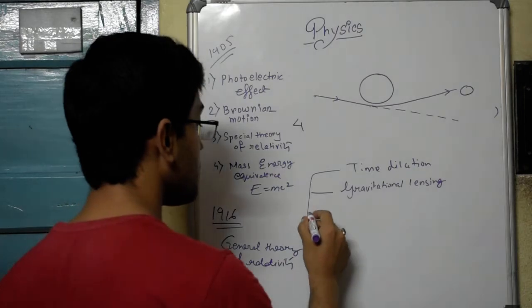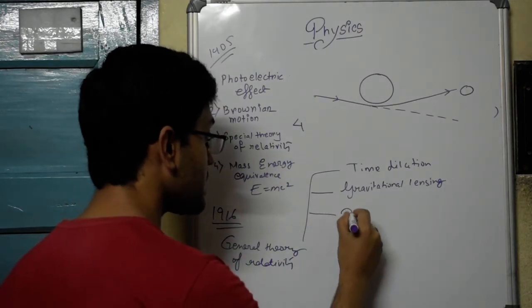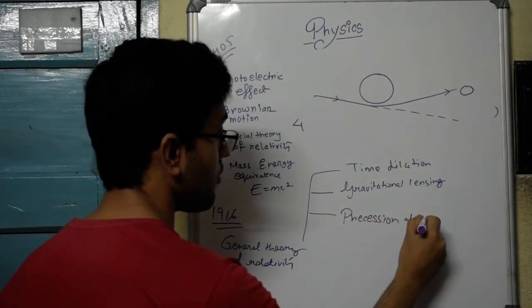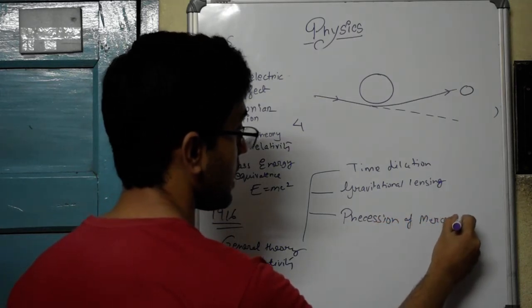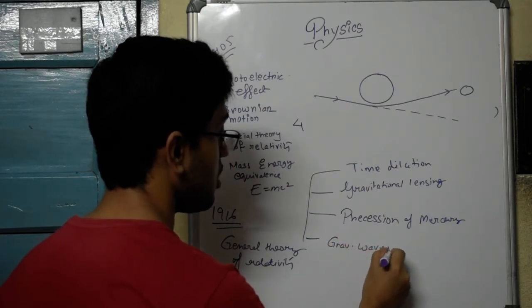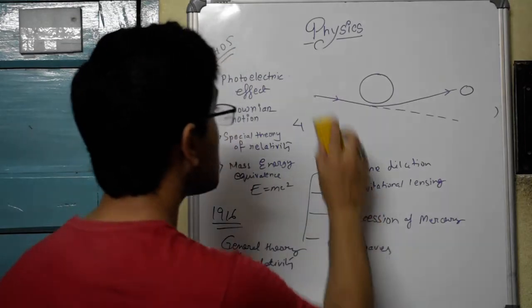He gave another prediction from the general theory of relativity, which was the precession of Mercury, and the final one was on gravitational waves. And what was this precession of Mercury?